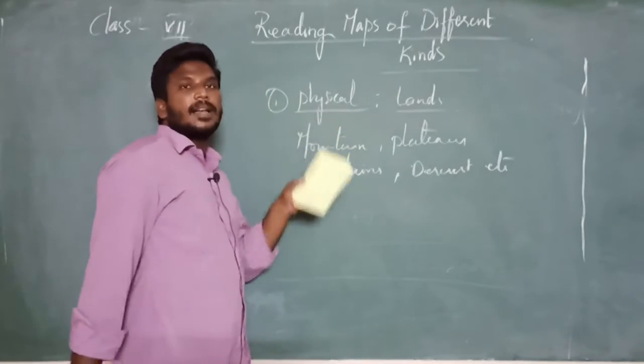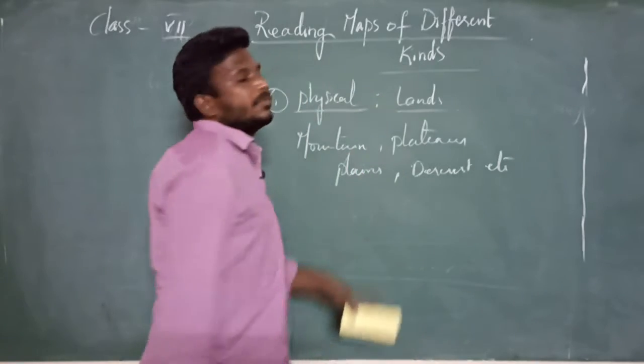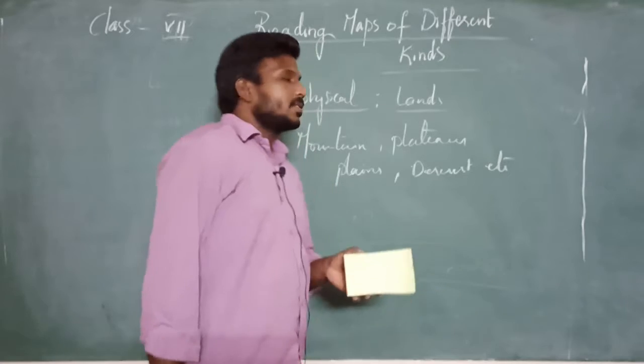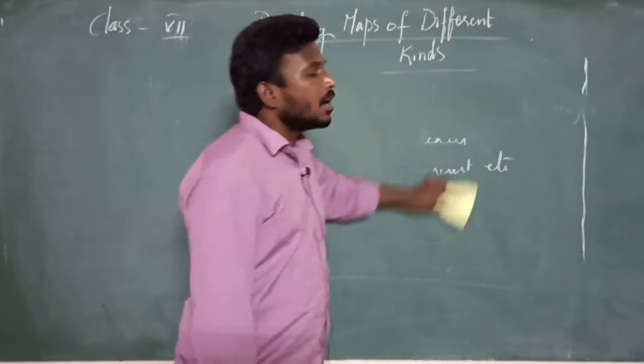Physical maps. This is some information we know about physical maps. Physical features, it gives information about physical maps. Coming to the next point, the most important point we are going to discuss.